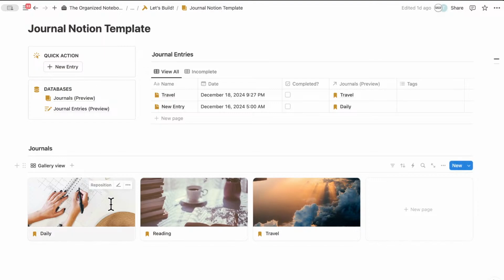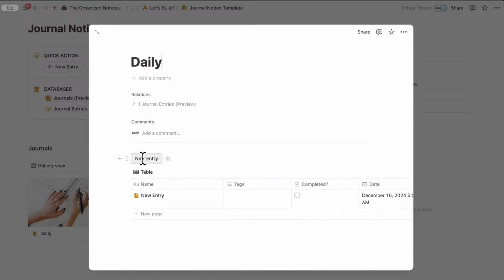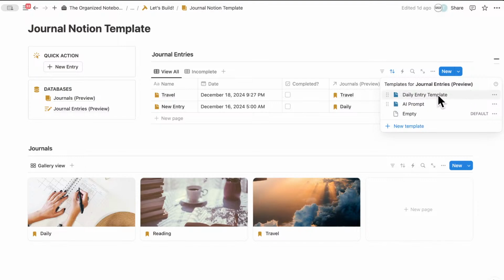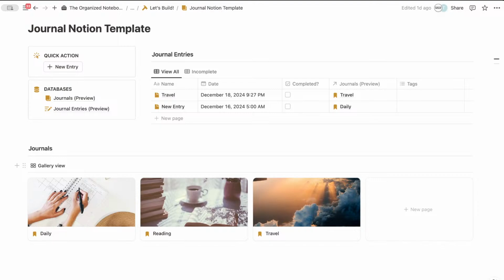And inside of each journal, when you open it up, you'll see also a button to add new entries to it, as well as a table of all your entries relating to that particular journal topic. The other thing we'll be adding is these journal templates. So you can see daily entry template. You can also add AI prompts if you want. So those are kind of the options that you can add to your journal. So there's really a lot you can do with journaling in Notion. So let's dive right in.